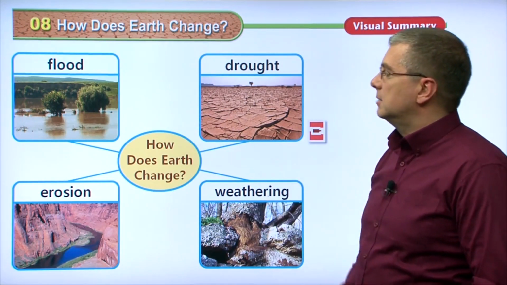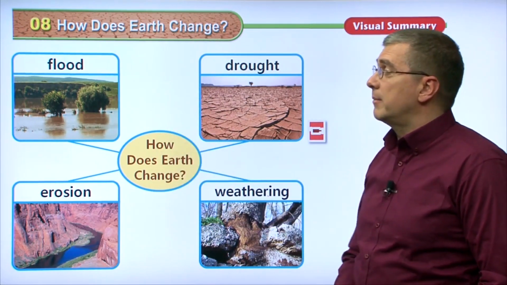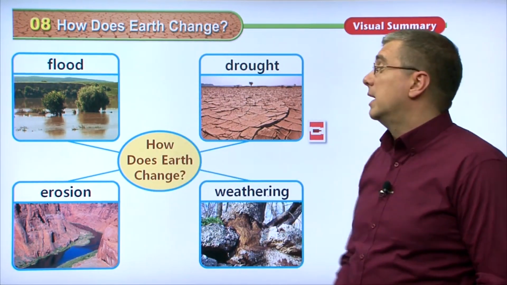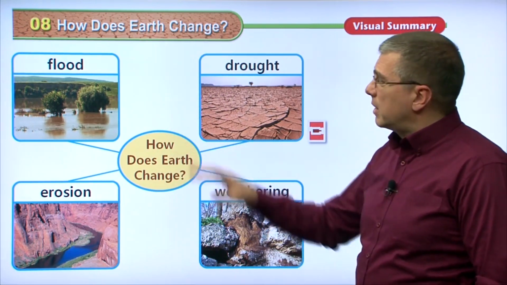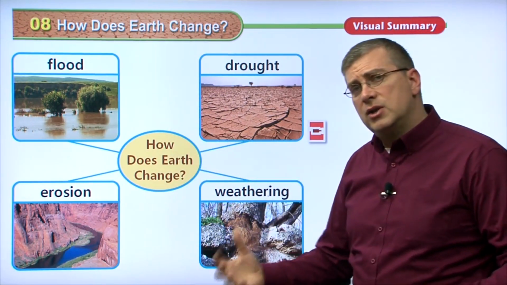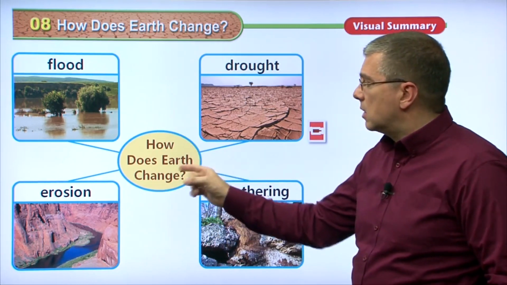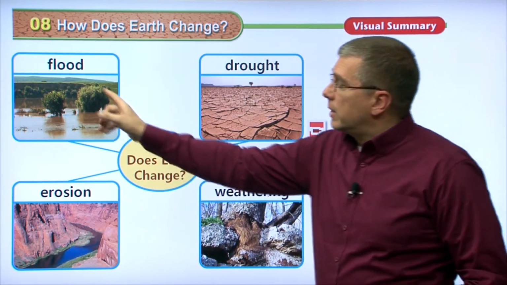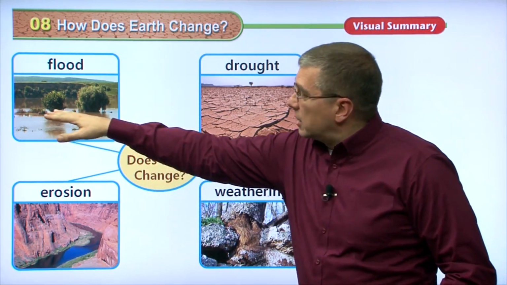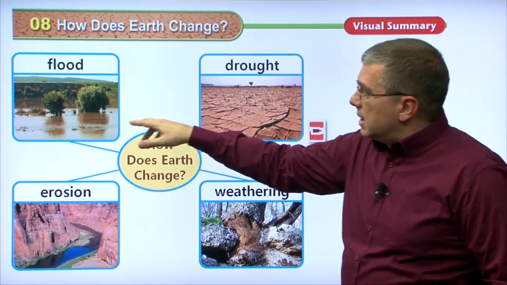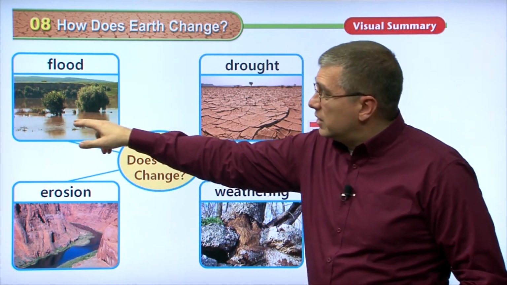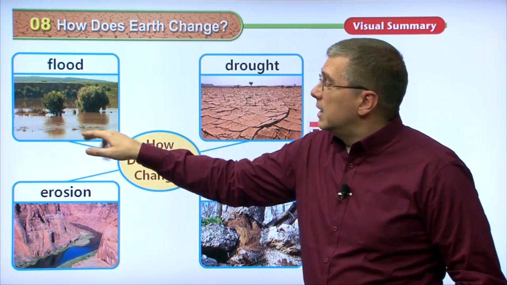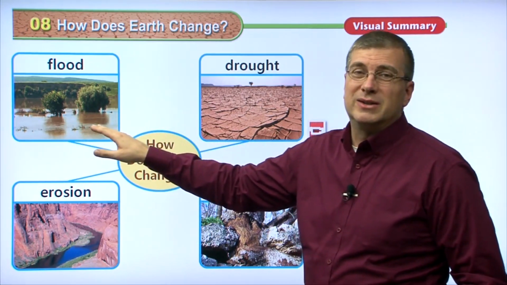We have a nice chart here to kind of review some of the words that we've learned so far in this lesson. We're talking, of course, about different weather conditions and how they change the earth. How does the earth change? Well, first of all, we can see in this picture here that there's a lot of water covering the land. Now, these are trees growing. Trees don't usually grow in water like this, so we can see that this is a temporary situation.